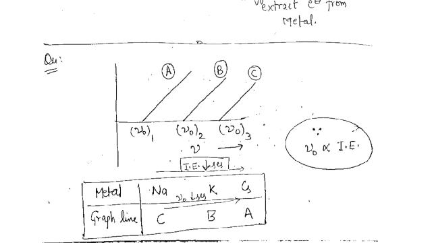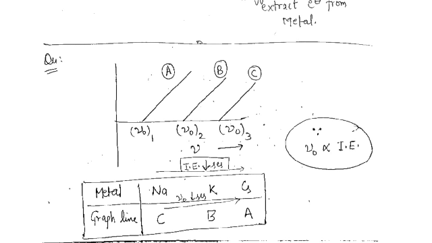So tell me what the answers would be. Line C would depict sodium. Why? Because it has the highest ionization energy compared with potassium and cesium.